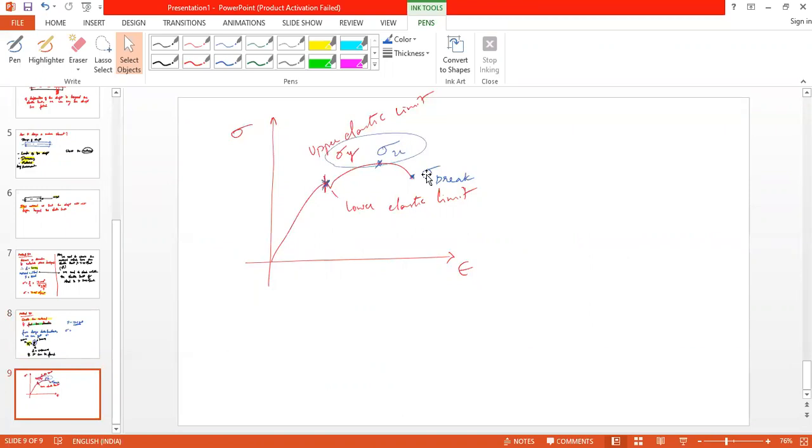Yes, sir. And always there will be some uncertainty in the working environment. There may be a slight increase in the load or a slight increase in the temperature, or the material may not be uniform.